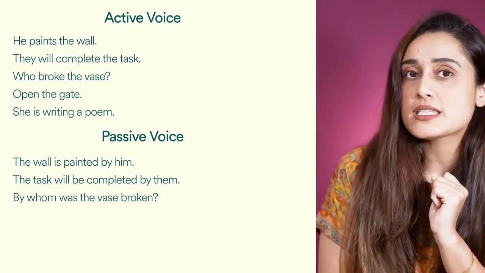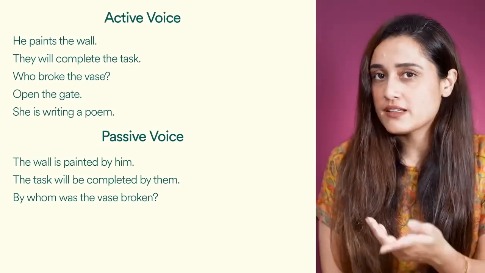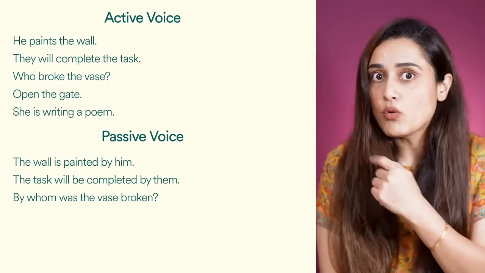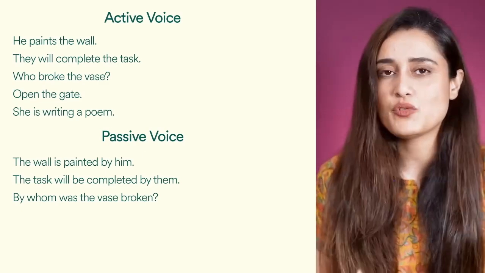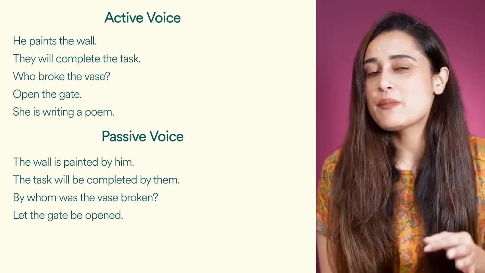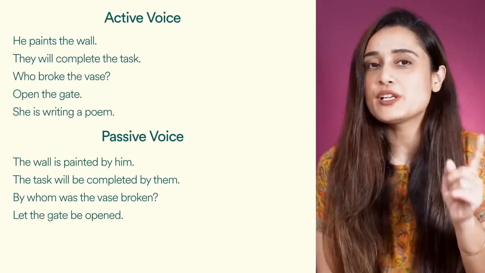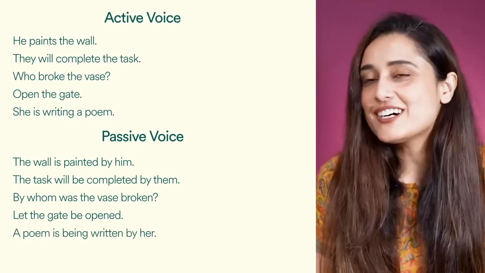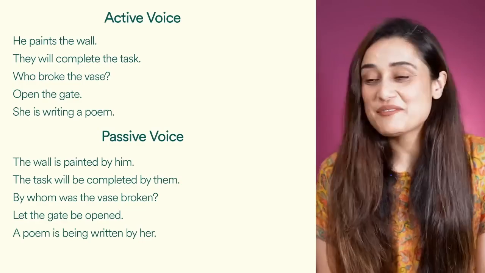If you see this sentence, by whom was the vase broken? The answer could be very simple. The vase was broken by her. And that is why whom is the fitting word here. Moving on. Let the gate be opened. Remember, for imperative sentences, the passive voice will use "let" in the beginning. A poem is being written by her. How many of these did you get right? Let me know your score below.